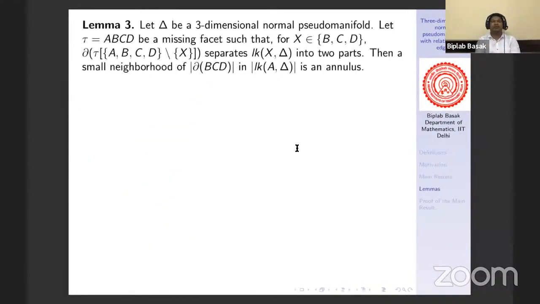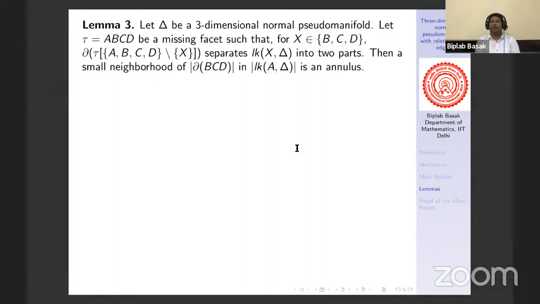Now this lemma says, let delta be a three-dimensional normal pseudo-manifold and let ABCD be a missing facet. Then if link of B, link of C, and link of D are separated into two parts, then a small neighborhood of the cycle BCD in the link of A is an annulus. So first of all, suppose you have a cycle or circle in a surface. Now what will be the small neighborhood of that cycle?